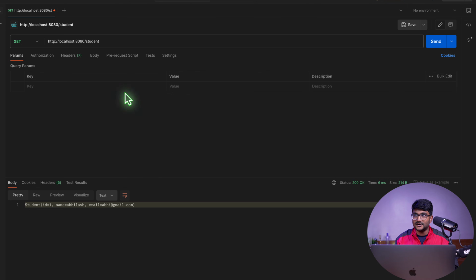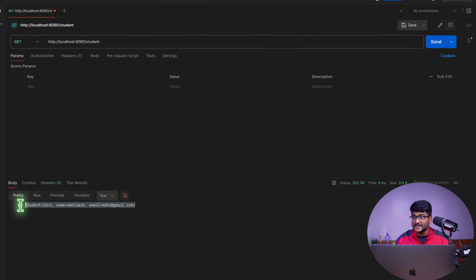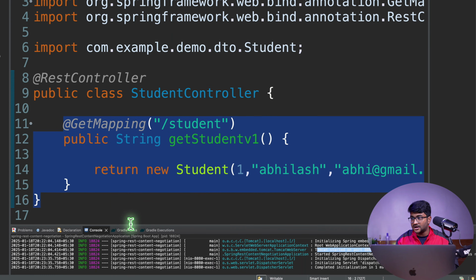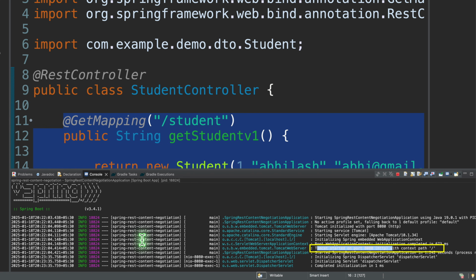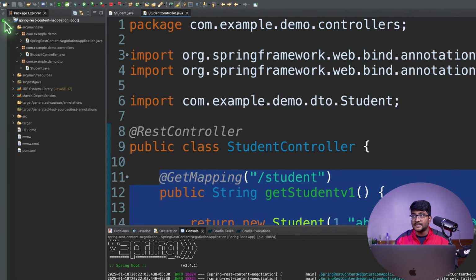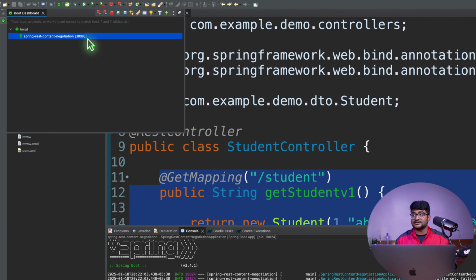So whenever we are hitting this request, this request is going to the server. Now Postman is the client here. Using this client application, which is Postman, we are consuming the data by asking the data from the server. And there goes my server. Here is my Tomcat server where my code is deployed and it is running, right? So my server is up and running on port number 8080, and this is an embedded Tomcat server where my code is deployed.